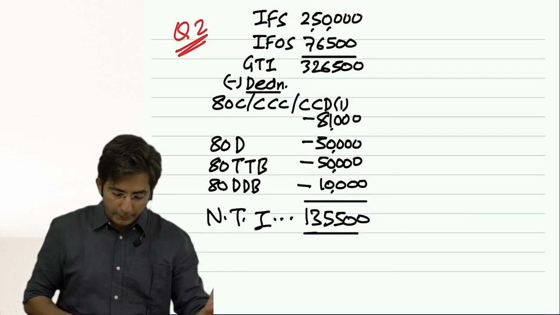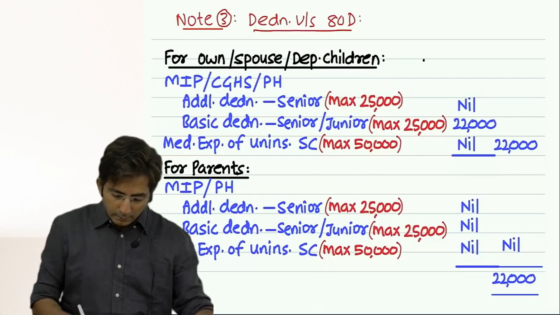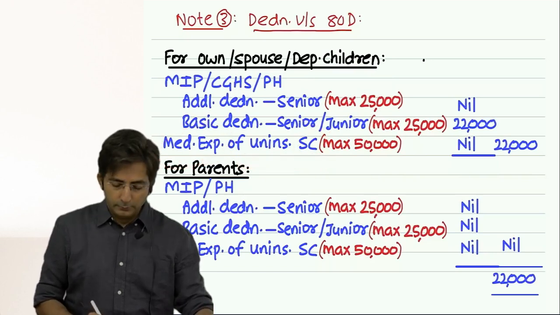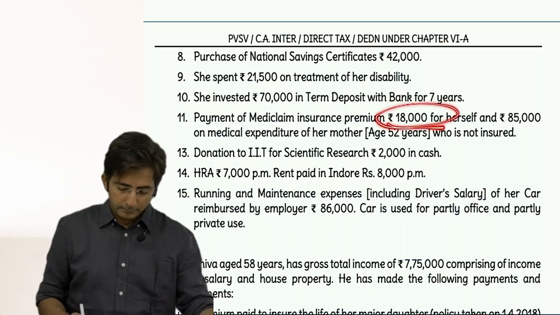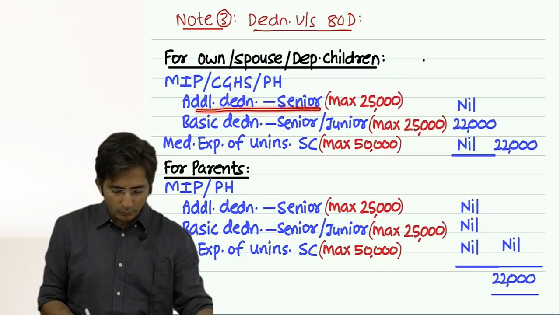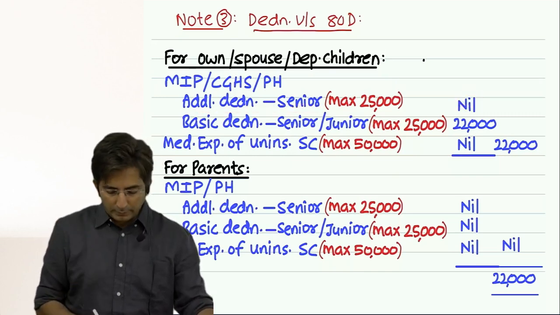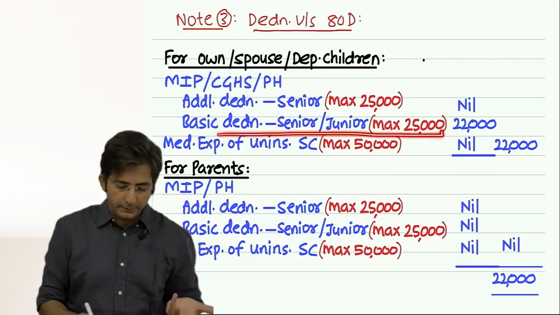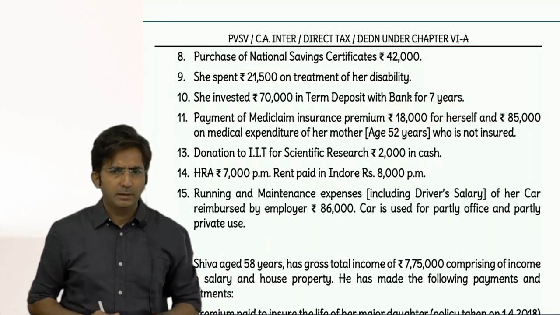And see, I will remind you once again, in our theory the rule was what? Medical expenditure uninsured senior citizen. Okay. So tell me in this question what you'll do. We have got just 118,000. Where will I fit? Will I take in additional deduction? No. Additional will be zero. Additional is only when there is senior citizen. So it will come in basic deduction. And you can take maximum 25,000. Here we have only 18,000. So full 18,000 will be allowed. And that's it, 18,000.